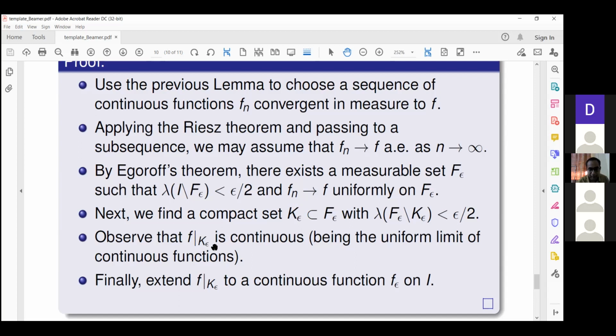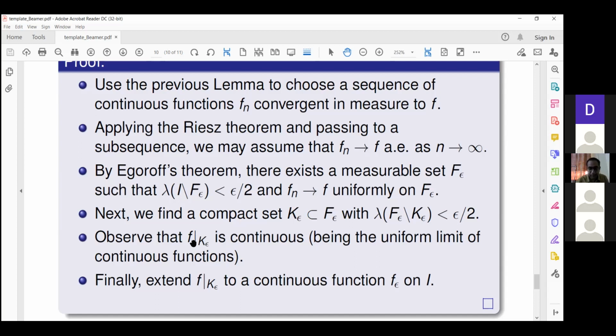Epsilon restricted to k epsilon is continuous. So what we have done so far is we have constructed a continuous function, at least if not on the whole I, but on a compact subset of I, k epsilon, which approximates it up to measure epsilon, that up to some large compact set k epsilon, there is a function. So now the question is, we require f epsilon to be continuous everywhere, that is on I.